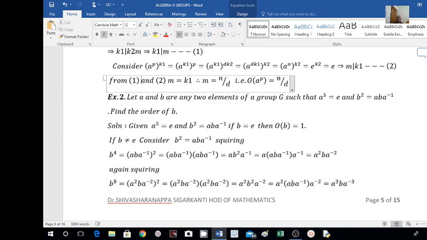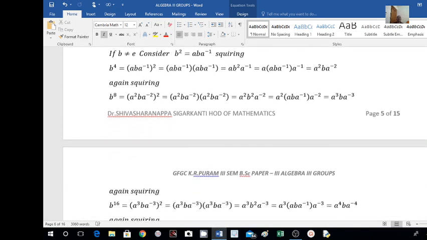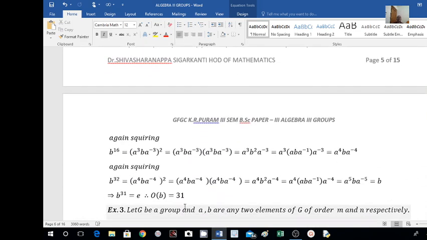Again I will square this. Again squaring, I will get left hand side B to the power of 16. Right hand side A cube B A to the power of minus 3 whole squared. This is equal to A cube B A raised to minus 3 into A cube B A raised to minus 3. Again I will combine these two by associative law.